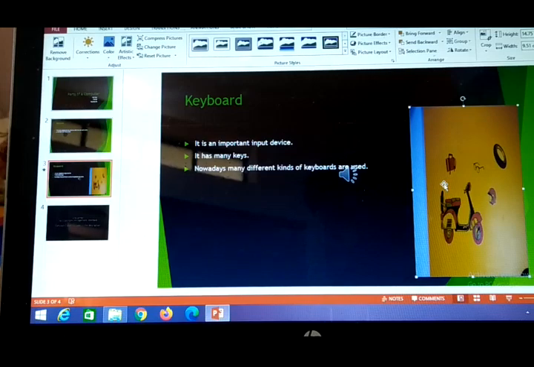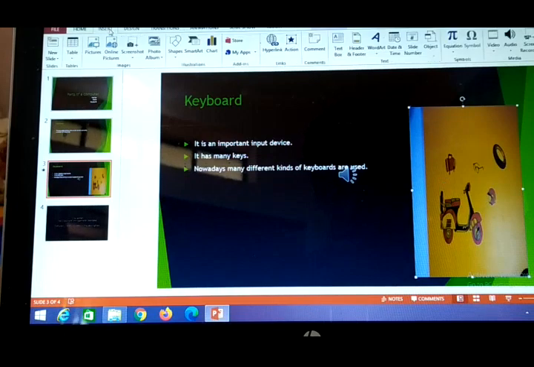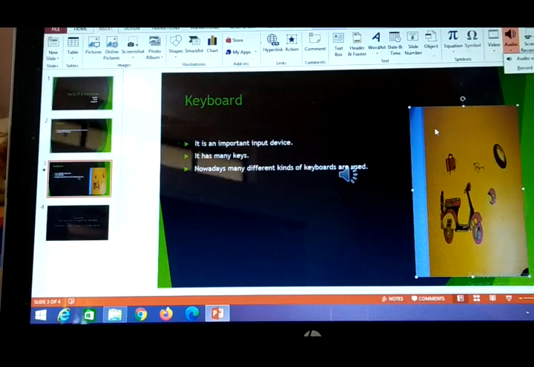And trim also I have explained. Trim means from where to where you want to play the audio, or you can record your own sound also. From here it is showing insert, then audio, and record audio. From here you can record your own audio for that particular thing. So that is with respect to the insertion part.